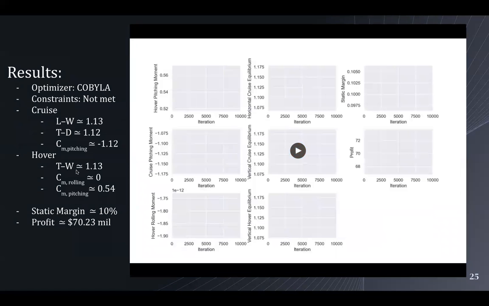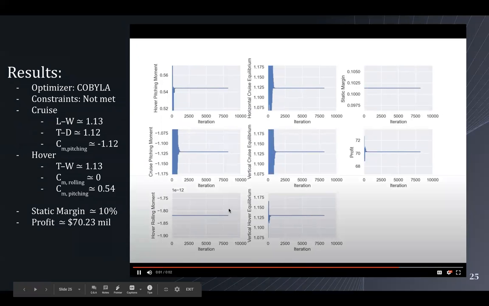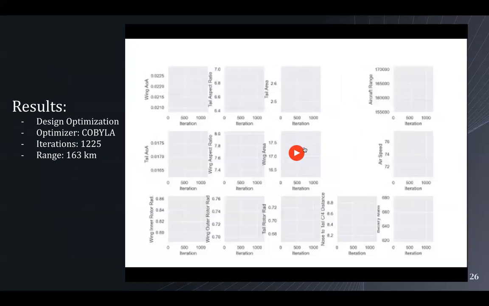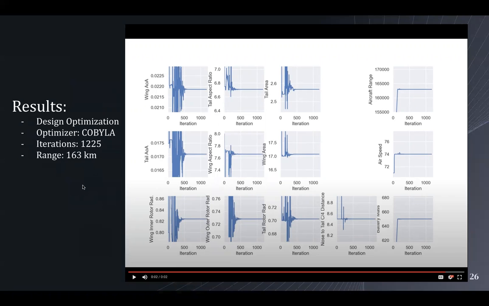The constraints for the baseline optimization are better than for the profit problem, but they're still off. For the actual design optimization for the range problem, you can see it converging after 1,225 iterations, and the range improved to 163 kilometers, which is a great result after the baseline optimization.